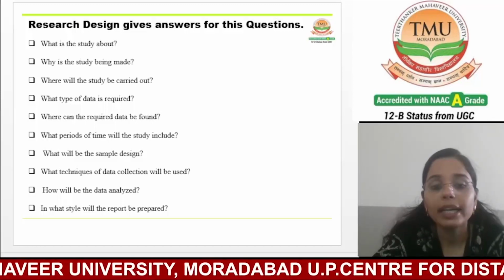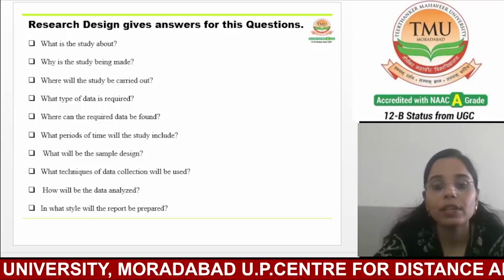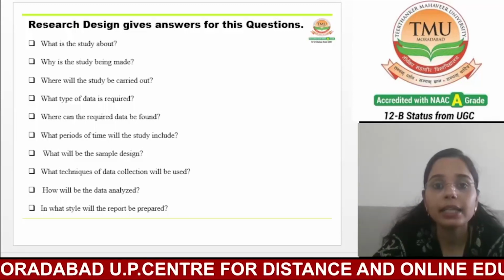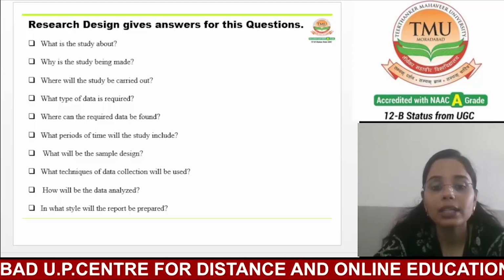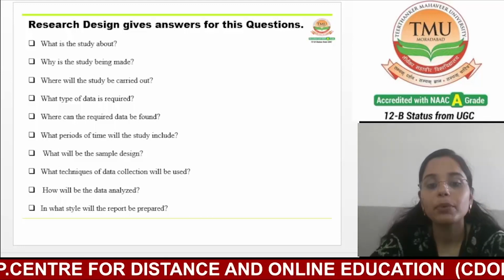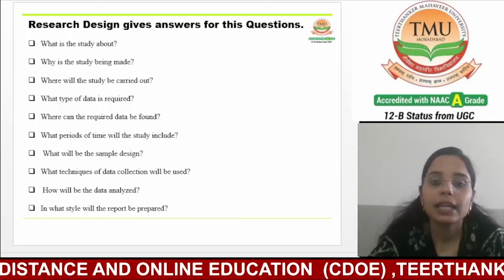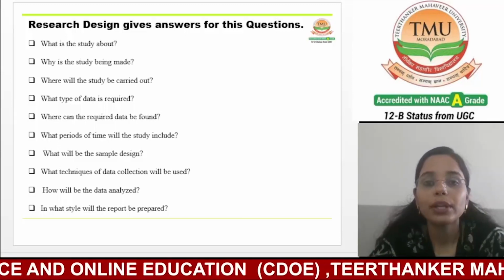Next, what techniques of data collection will be used, followed by how the data will be analyzed, and the last, in what style the report will be prepared. So research design gives the answer to the following questions.